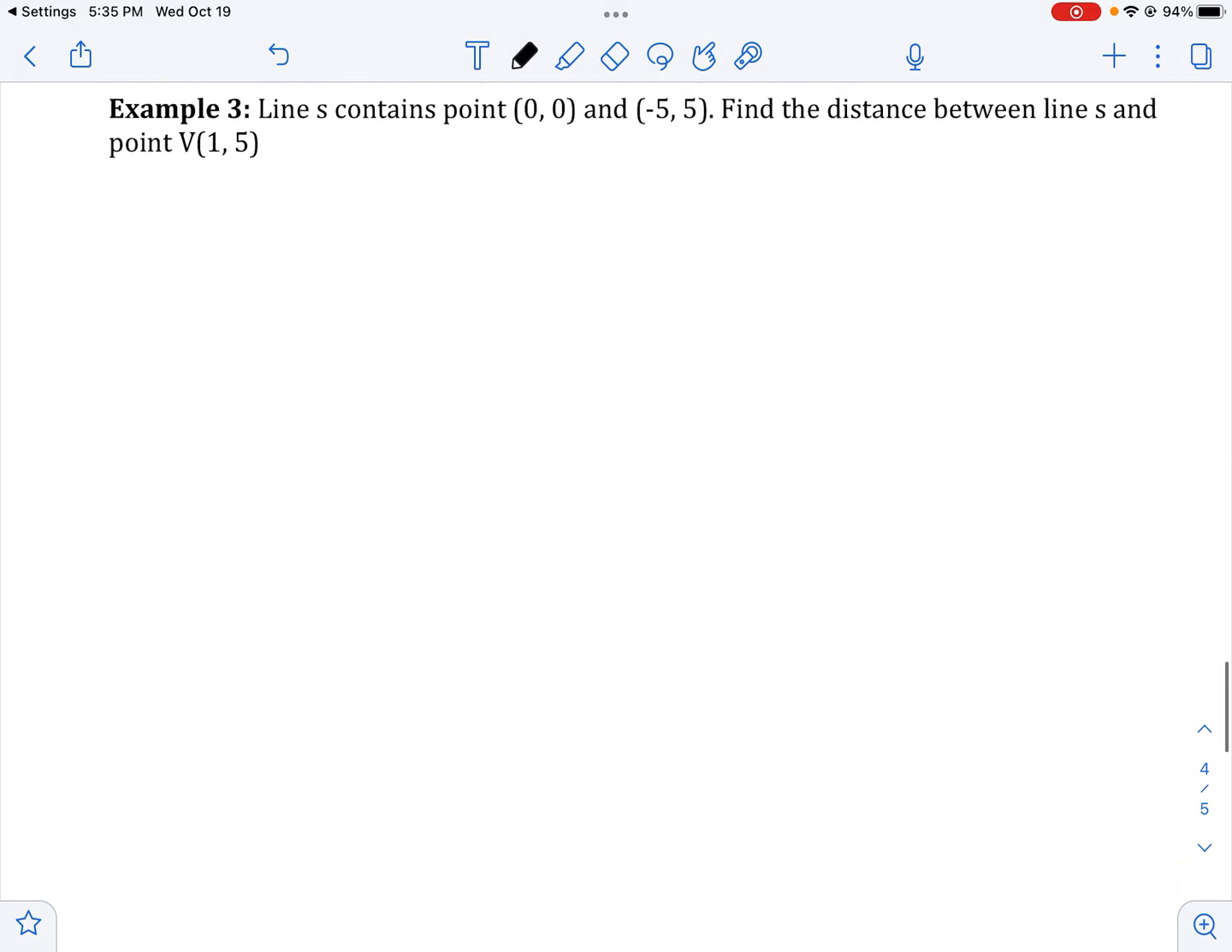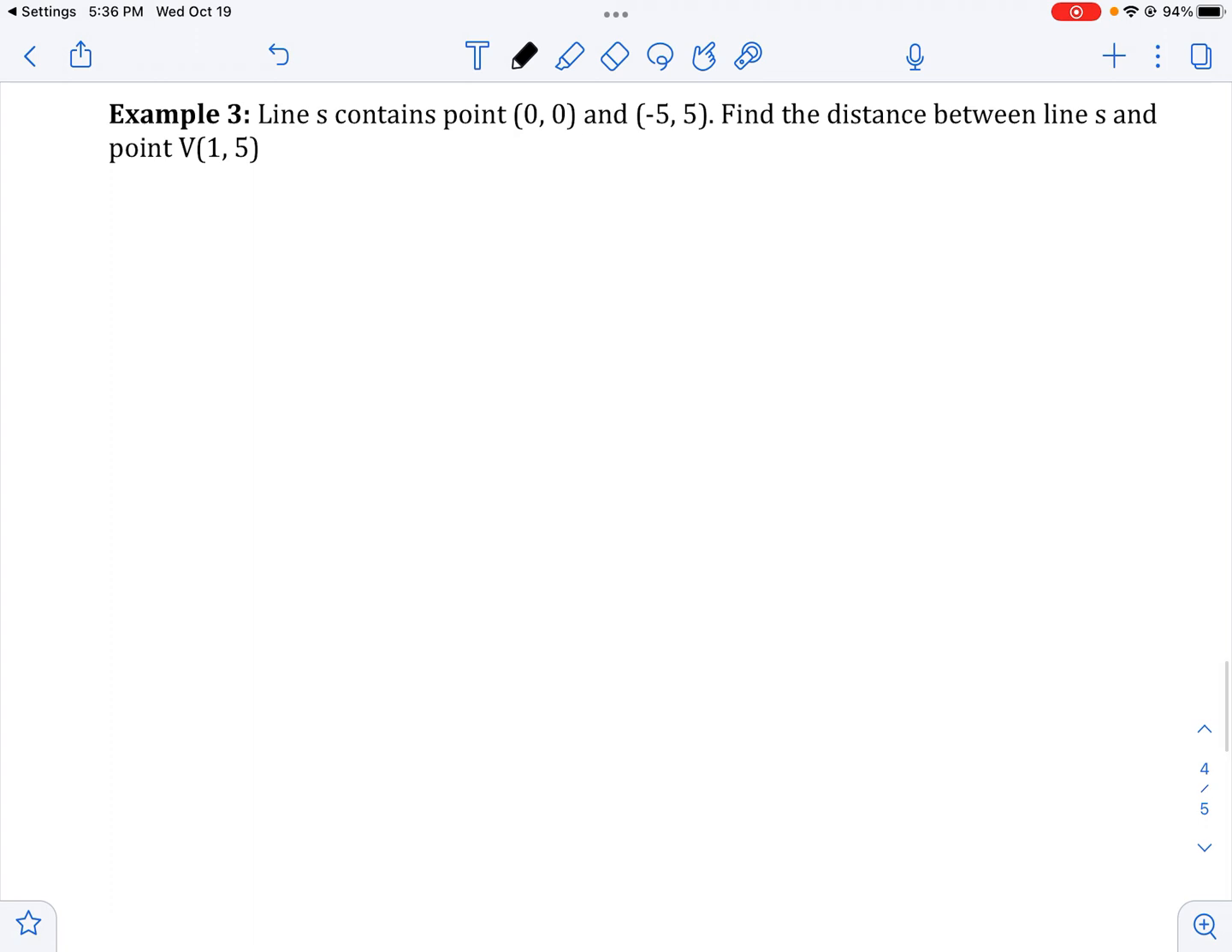Okay. Now that is finding the distance between two lines given an equation. I'm going to do a different video on finding the distance given some ordered pairs. I would check that one out if you were not sure.